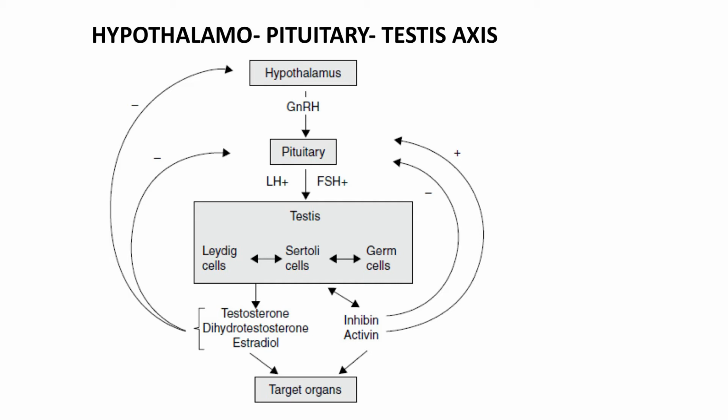Luteinizing hormone will target the Leydig cells of the testis. What are Leydig cells? They are the interstitial cells which produce testosterone, and FSH will target the Sertoli cells or the nursing cells, and help in the production of sperm, triggering spermatogenesis. Now, when all these processes are triggered, the Leydig cells secrete testosterone, dihydrotestosterone and estradiol, and Sertoli cells will produce inhibin and activin.